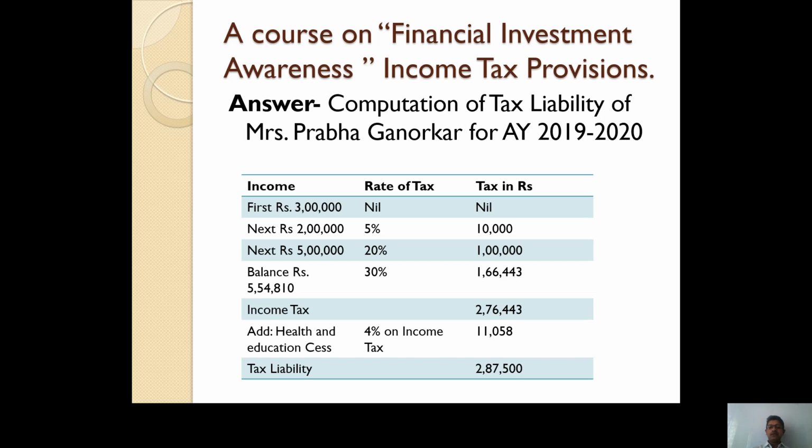So here income tax is 2,76,443. So 4% on this 2,76,443 is rupees 11,058. So after rounding it off, the net tax liability of Mrs. Prabha Ganurkar is rupees 2,87,500. So by using these tax rates, by using these slabs given under the Income Tax Act 1961, we can calculate tax liability for any assessee, for any individual assessee.